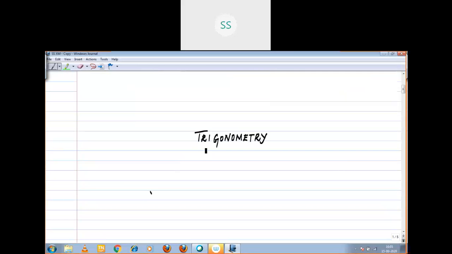Trigonometry: using the triangle concept on the earth, we are doing the measurement. That's why we call it trigonometry. Gone in the sense earth, metry, measurement, three-sided figure. In that three-sided figure, the special figure is a right triangle. Using the right triangle only, we are going to discuss how to find heights and distance using trigonometry. Got it, children?